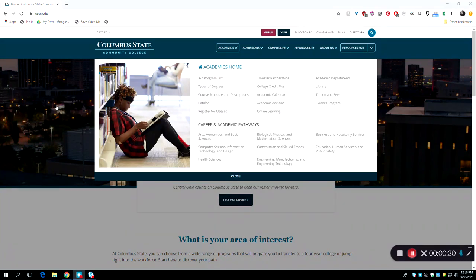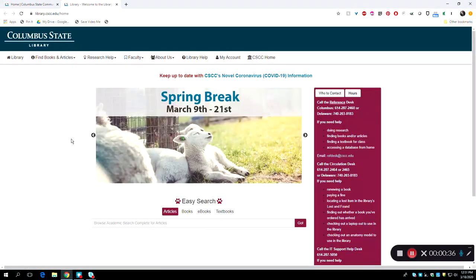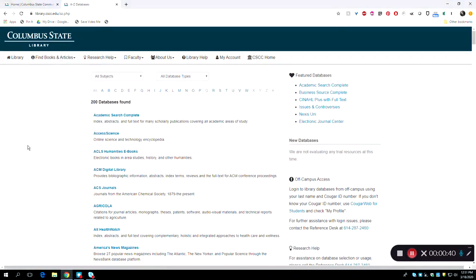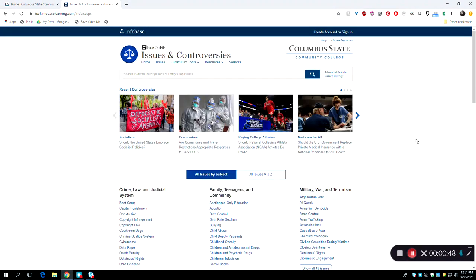From the Columbus State homepage, click on Academics and then click on Library. Click on Find Books and Articles and then Databases. Under Featured Databases, select Issues and Controversies. If you're off campus, you will be asked at this point in the process to log in. The first feature you'll see will be a search box across the top of the page.